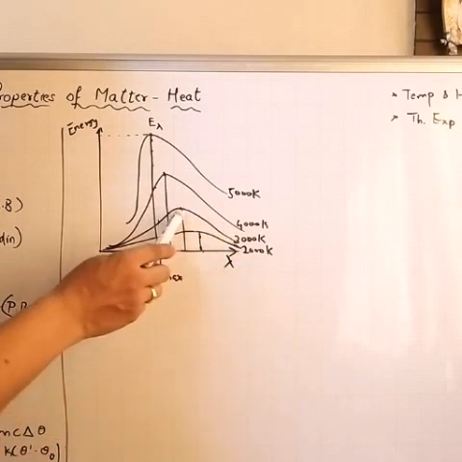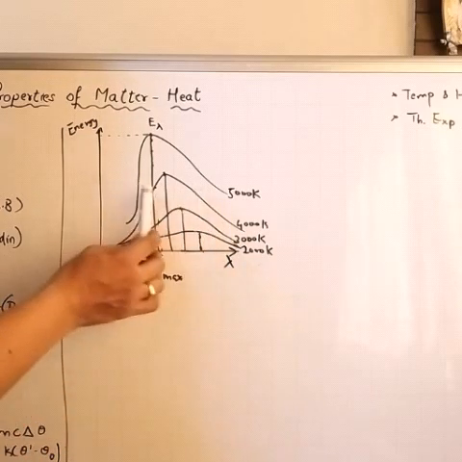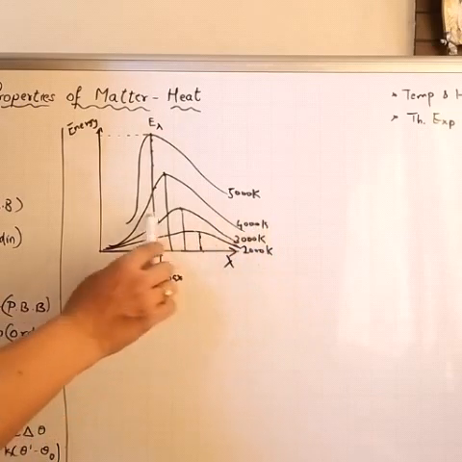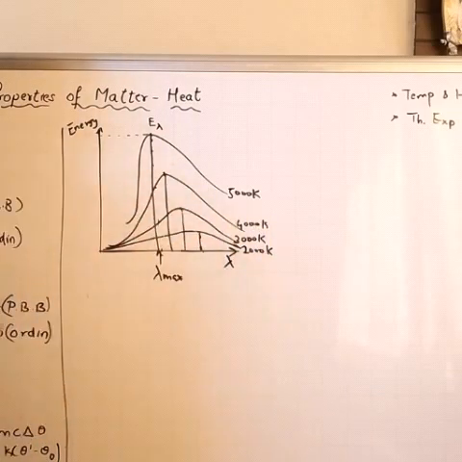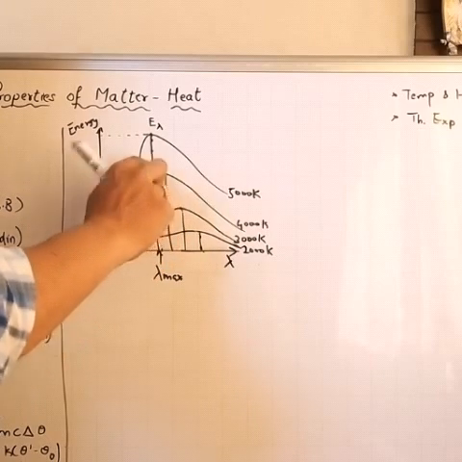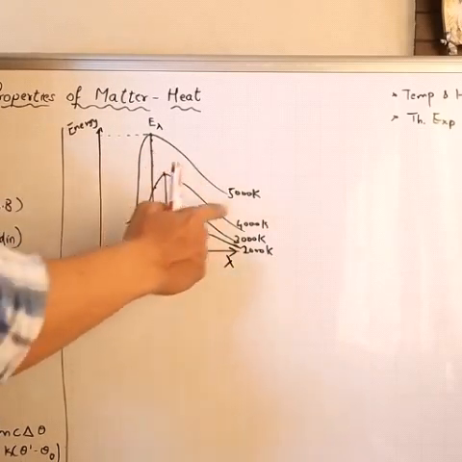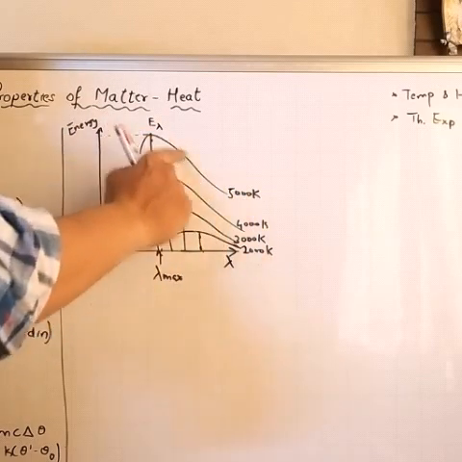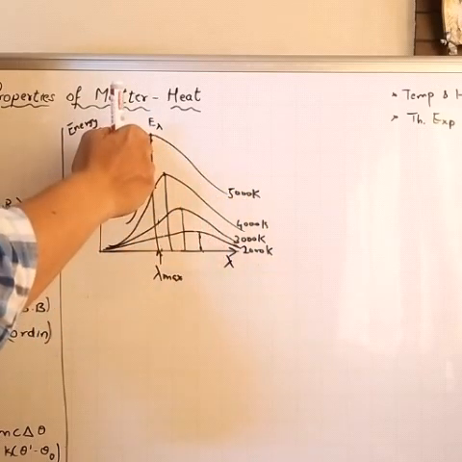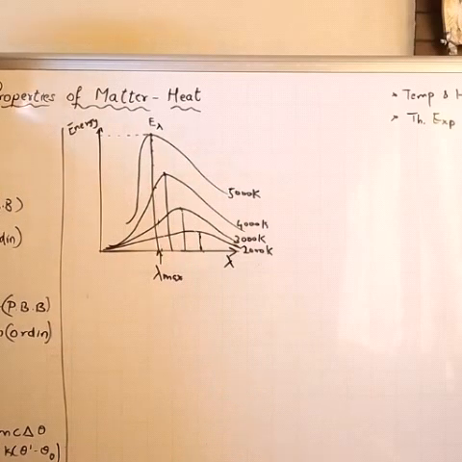That means the wavelength lambda max has decreased. If you increase to 4000, the graph will again be in this fashion. Again the energy has increased, but the wavelength has decreased. And at 5000 Kelvin, you can see lambda max has further decreased.